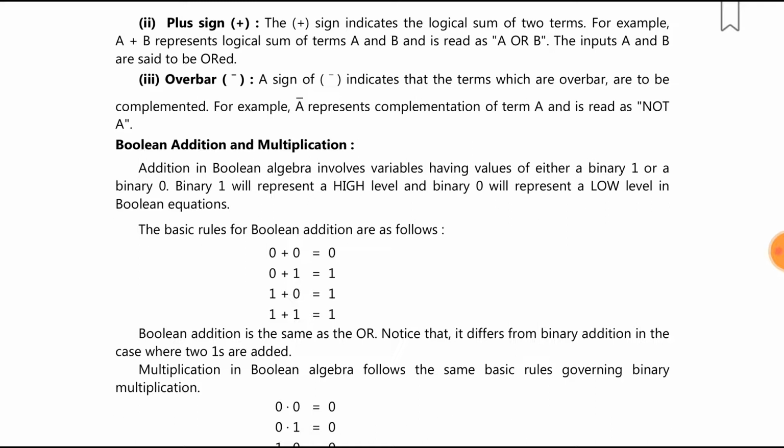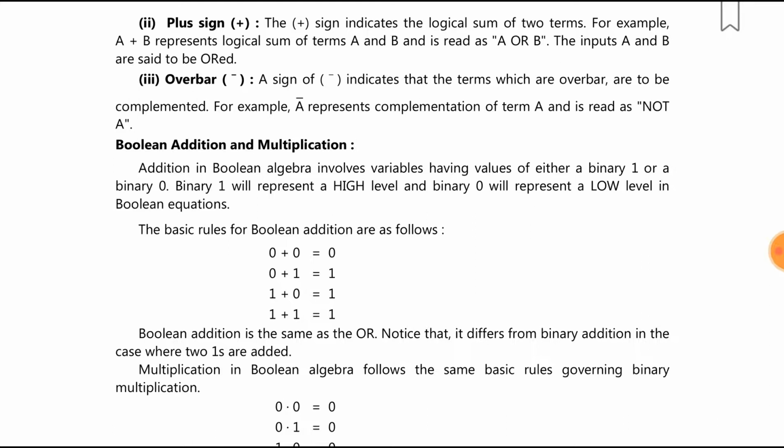Now, what are Boolean addition and multiplication? Addition in Boolean algebra involves variables having values of either binary 1 or binary 0. Binary 1 will represent a high level and binary 0 will represent a low level in Boolean equations. The basic rules for Boolean addition are as follows. 0 plus 0 is 0, 0 plus 1 is 1, 1 plus 0 is 1, 1 plus 1 is 1. So Boolean addition is the same as the OR. Notice that it differs from binary addition in the case where two ones are added.